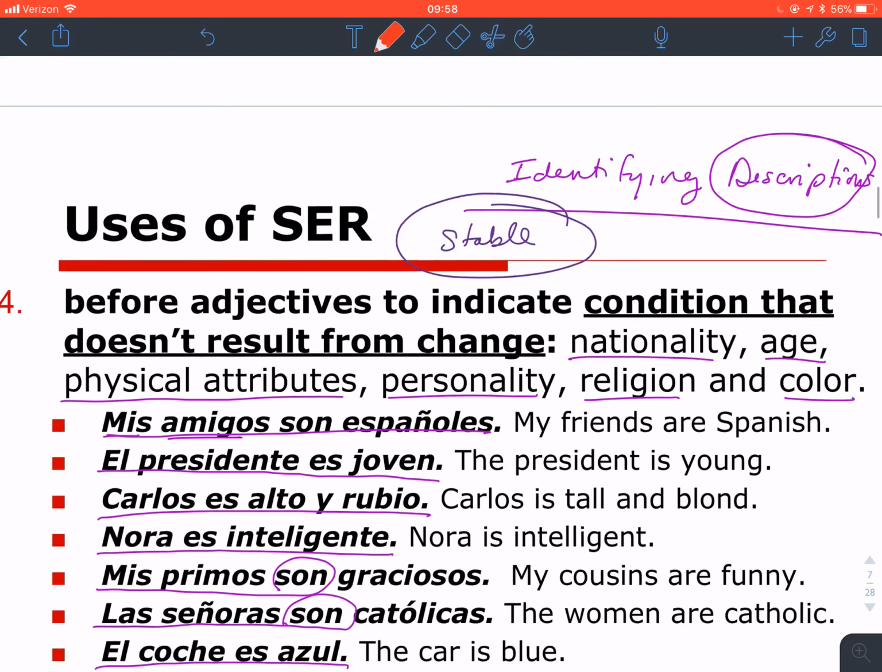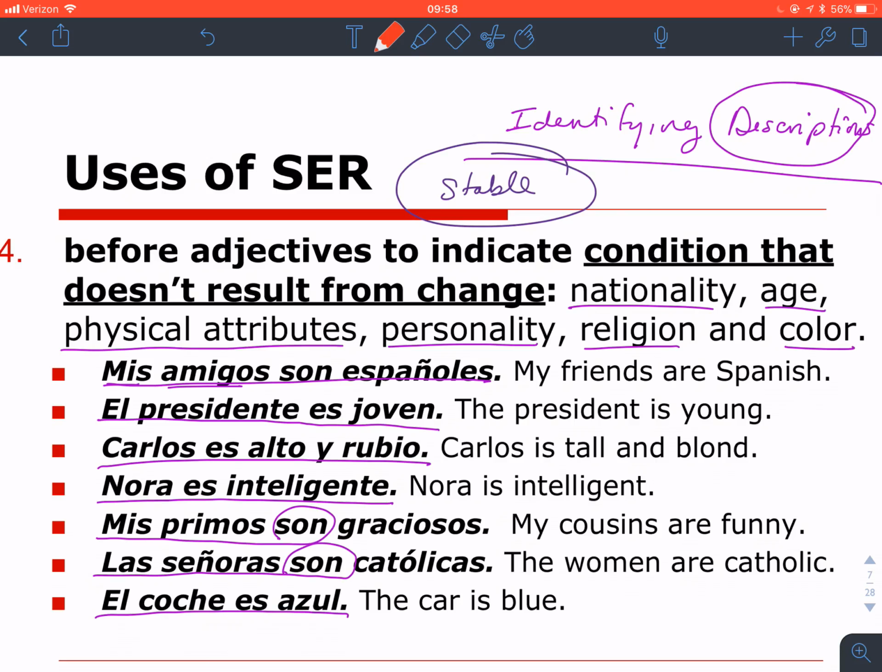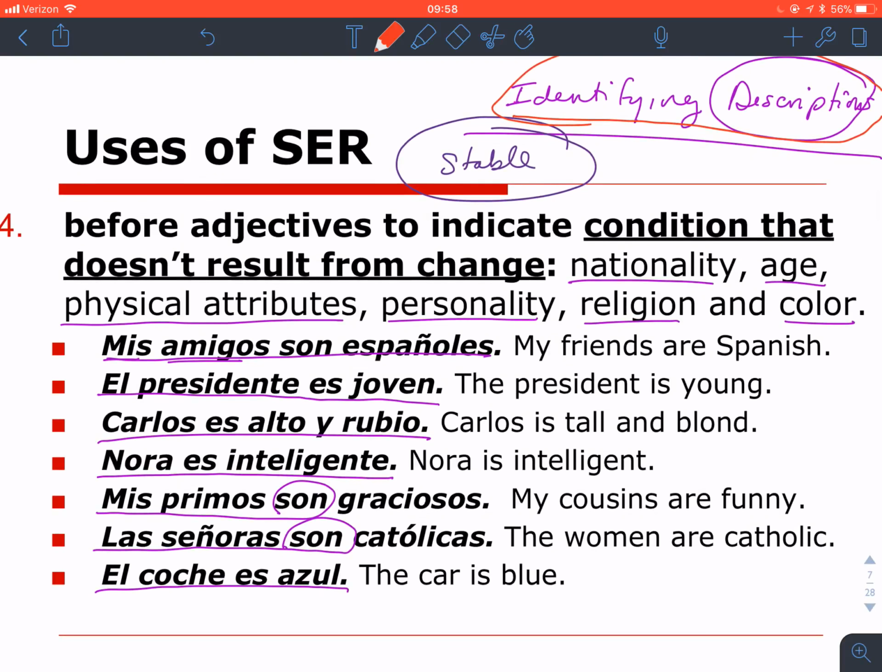The fourth use of ser is probably the most important because it talks about identifying descriptions. These are descriptions we use to single out one person or another, to tell the difference between the two. So if I have a nationality, an age, a physical attribute, a personality, religion, and color, I'm going to be using ser to describe all of these things.